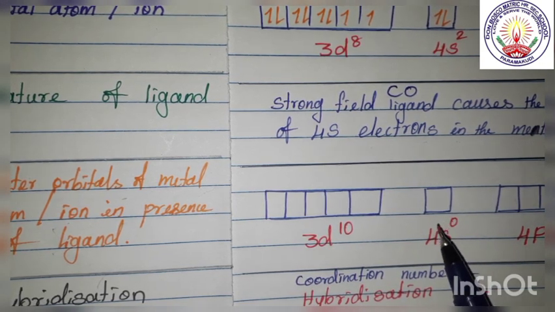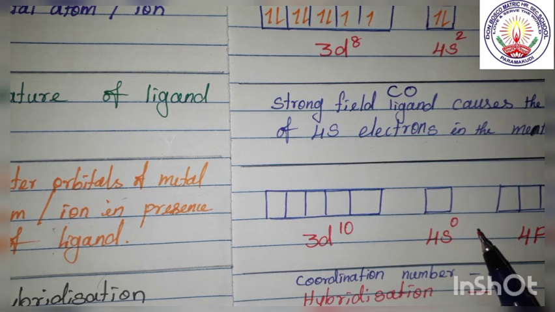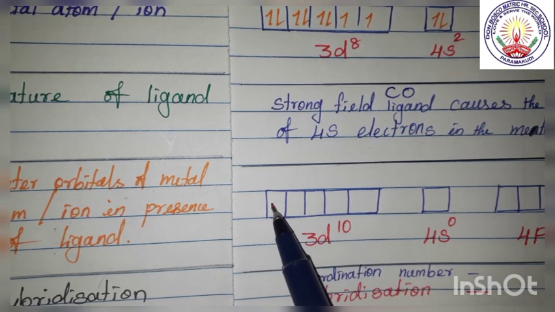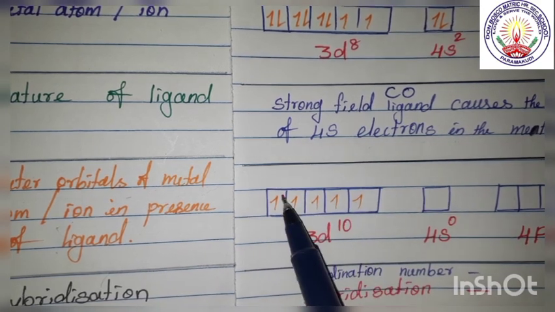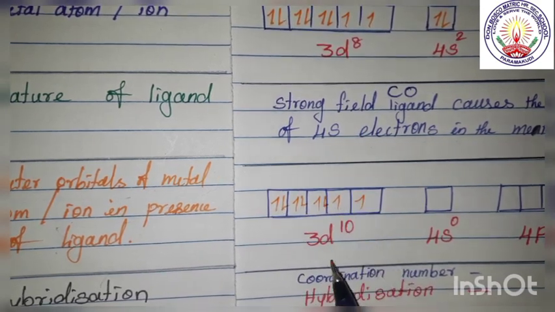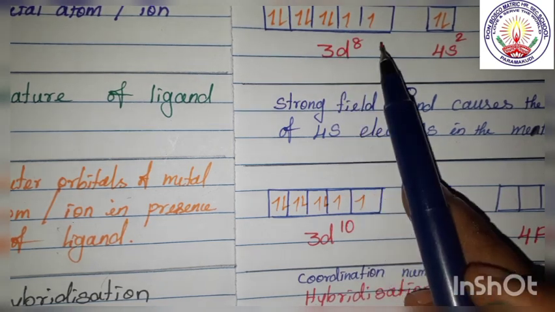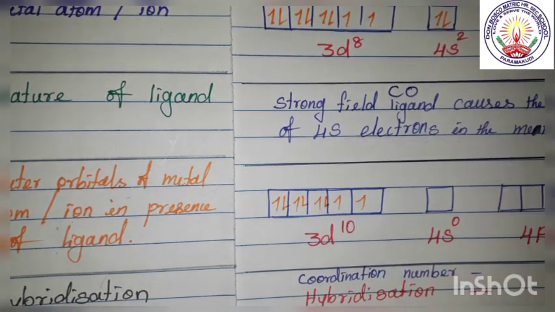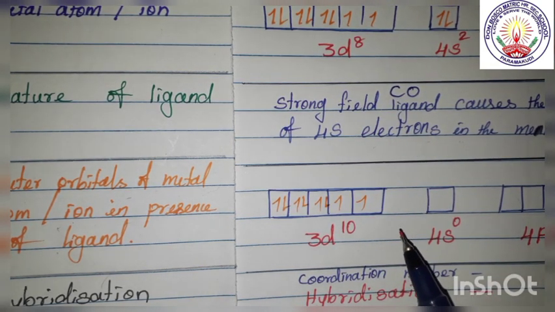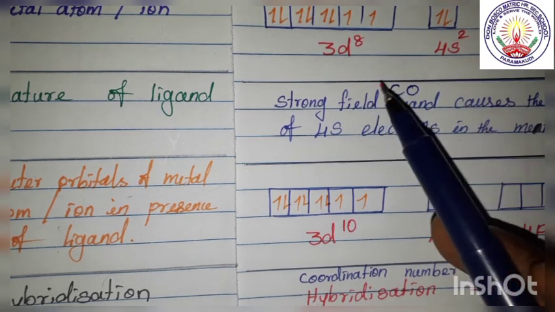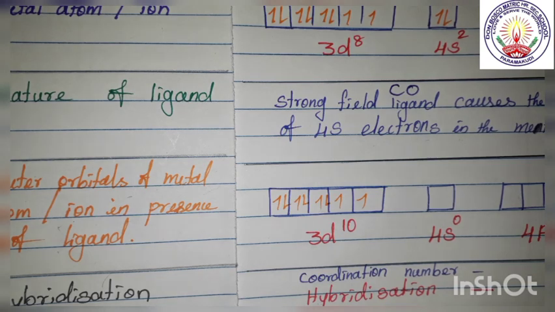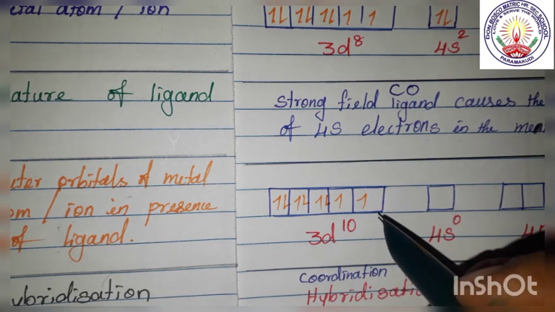So the two electrons in the 4s2 will come here and pair. So already we have 3d8 and 4s2. Since this is a strong field ligand, the two electrons in 4s2 will come here and pair here.